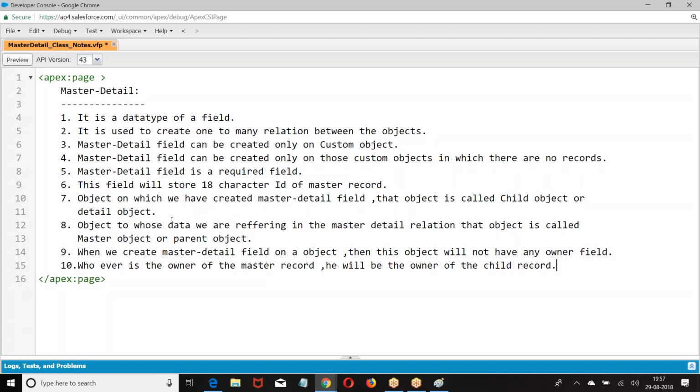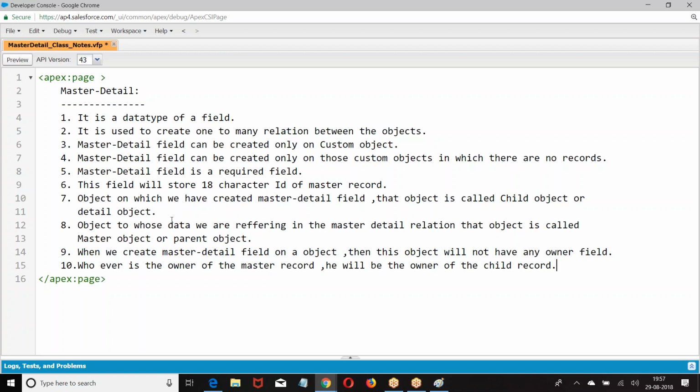What will be stored in this field? The ID of the master record. Whichever record you are choosing as a master, that record's ID. What is that ID? An 18 character ID. Every record we create in Salesforce will have an 18 character unique ID. It is unique not just in the organization, but in the entire Salesforce. It is not unique for your database only. It is unique for the entire Salesforce. Okay, that 18 character ID will be stored.